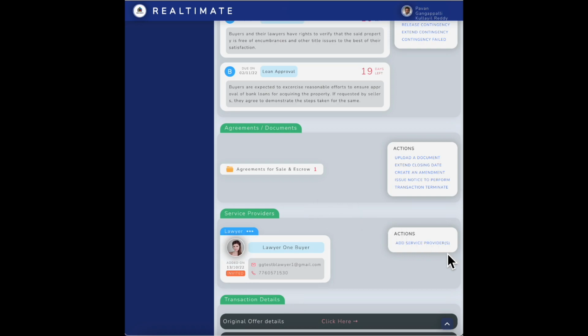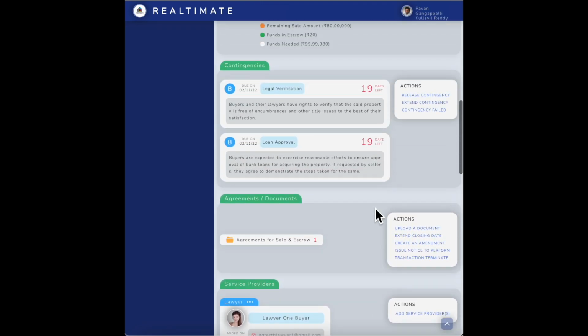So we really want to get to a place where we can eventually create a marketplace of all the service providers, where based on ratings and specific location the buyers could select the service providers and add them to the transaction. We want to really make it seamless.